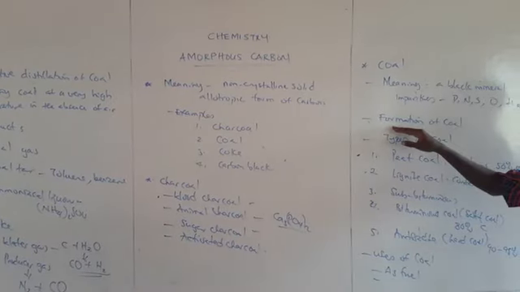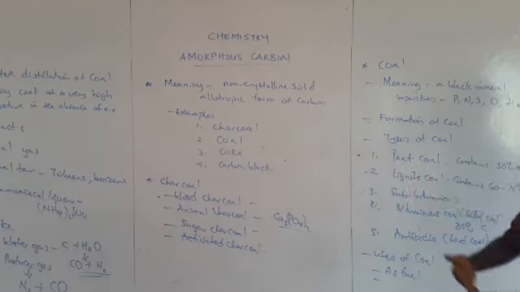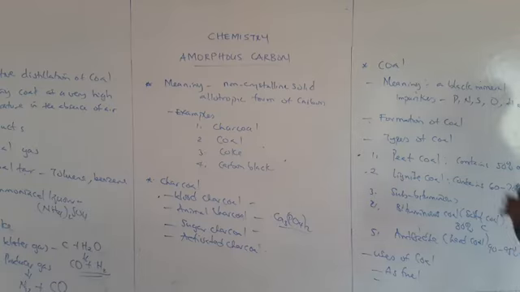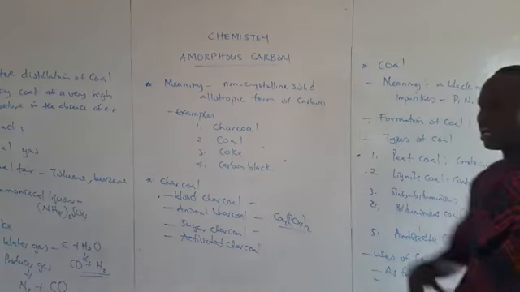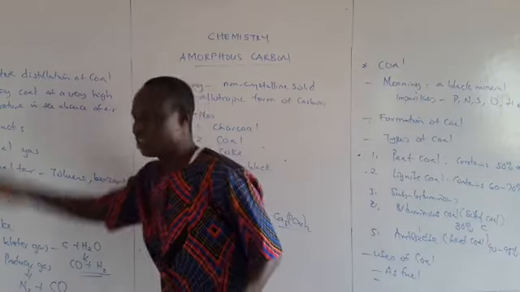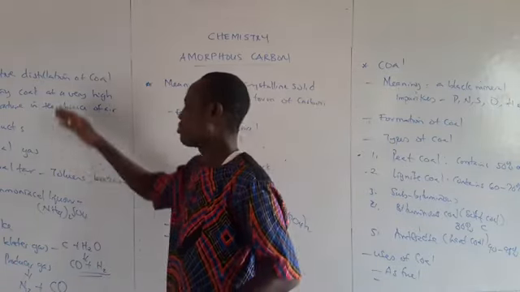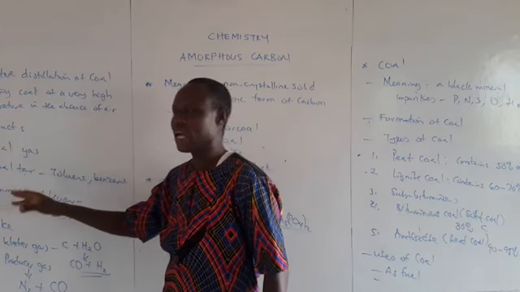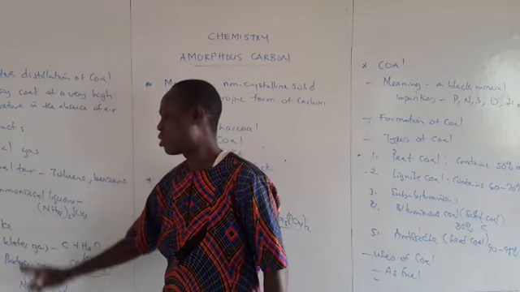And I also explained how coal is formed. Coal was formed several years ago from forest trees that died and were buried in a flat swamp under low temperature and pressure, resulting in different modifications whereby water, carbon dioxide, and methane were being removed, and the residue is called coal. There are different types of coal: the peat coal, the lignite coal, the bituminous coal, and the anthracite. I also discussed the uses of coal, mainly as fuel and in the production of other organic compounds. Then we also discussed destructive distillation of coal, heating coal at a very high temperature in the absence of air, giving us products like coal gas, coal tar, ammoniacal liquor, and coke.